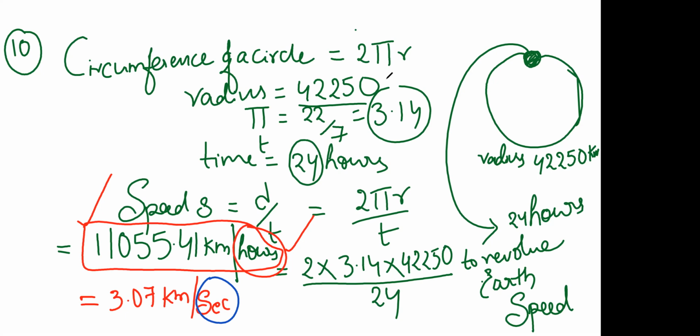If he has given options in kilometers per hour, you have to write this one. And if he has given options in kilometers per second, then you have to go for the second answer. So here this is converted into seconds. You know how to convert? Yes, ma'am. Okay, then no issues. How to convert, Vishnu? 5 by 18 and 18 by 5. Okay, very good.